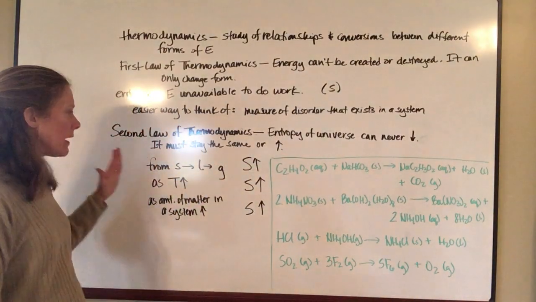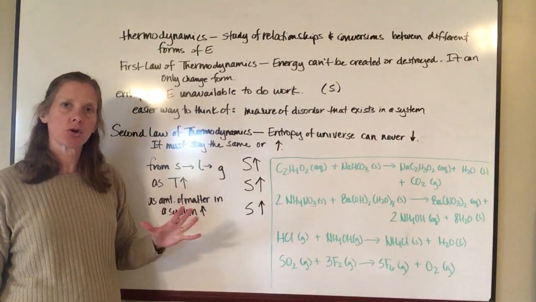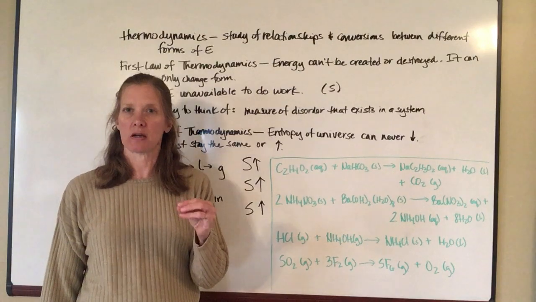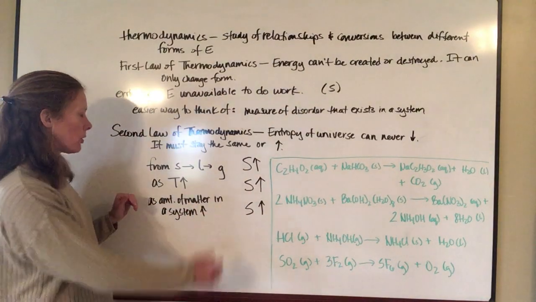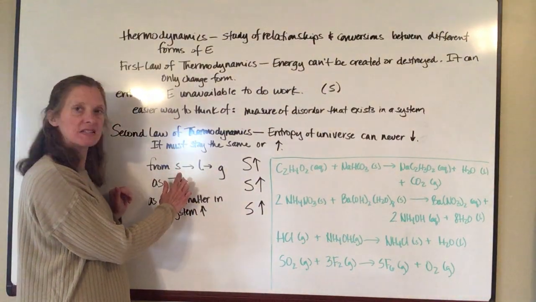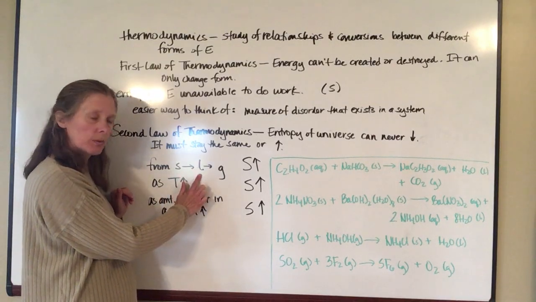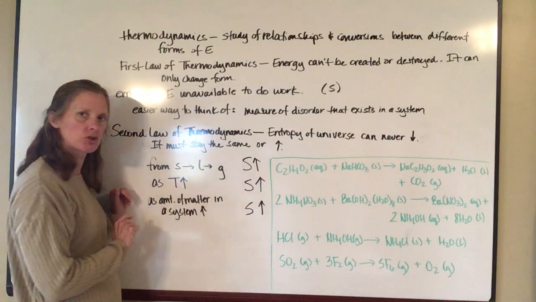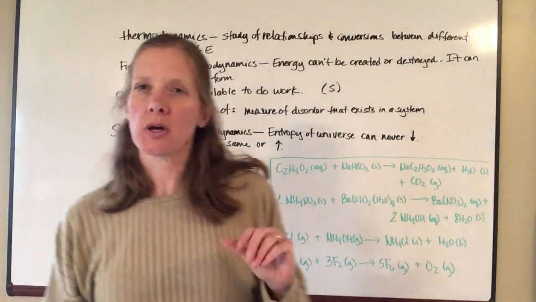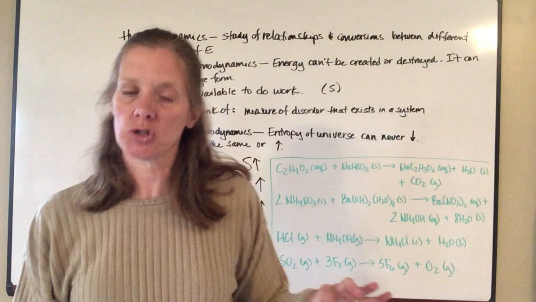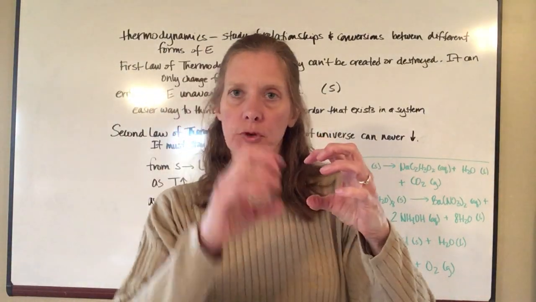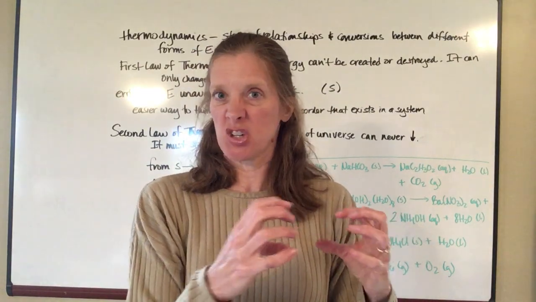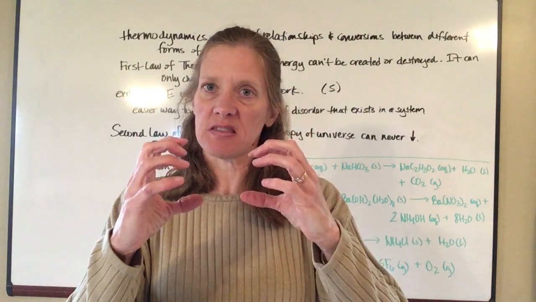So entropy is going to increase in about 3 specific circumstances, let me see if I can explain those to you. If I go from a solid to a liquid to a gas, entropy is going to increase. So think about the particles of a solid. We talked about this in an earlier chapter. In a solid, all of your particles or atoms are all lined up in a box type situation, and all they do is sit there and vibrate.